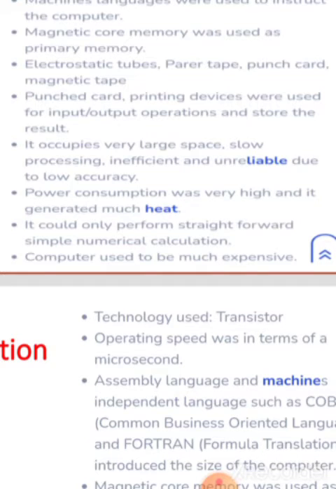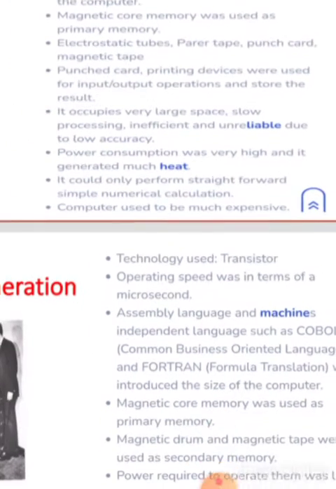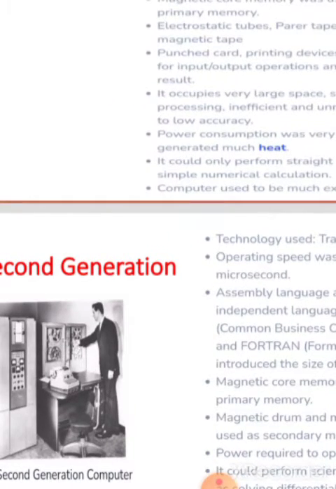Slow processing, insufficient and unreliable due to low accuracy. Power consumption was very high and it generated much heat. It could only perform straightforward, simple numerical calculations. Computers used to be very expensive. So these are the first generation computer features.